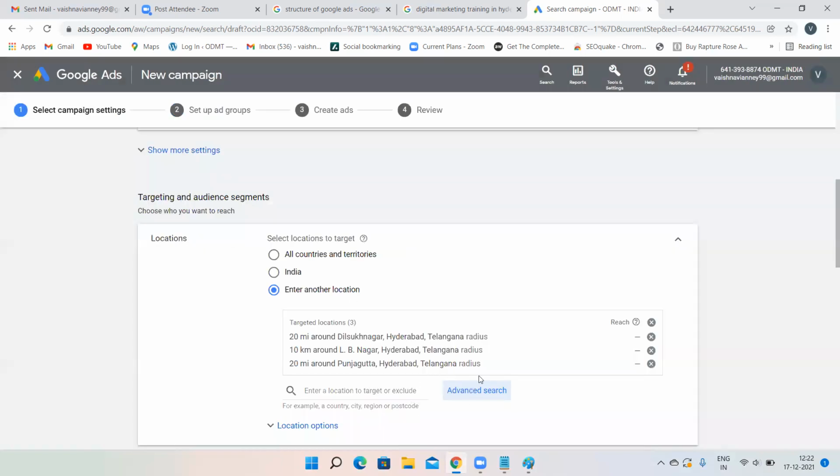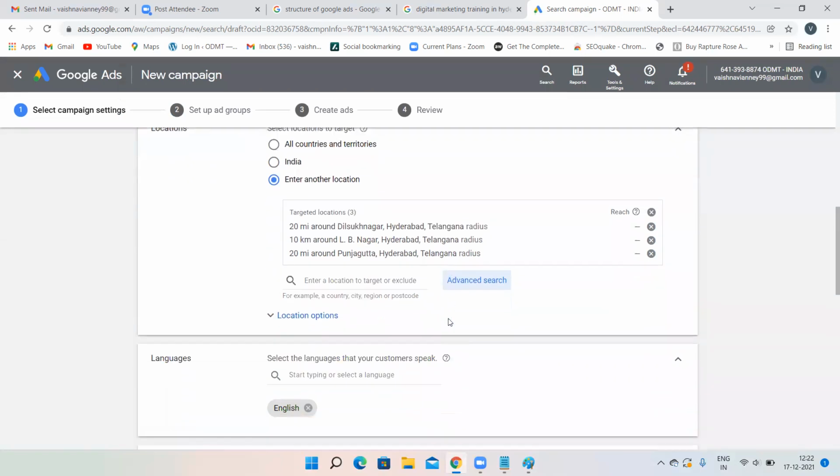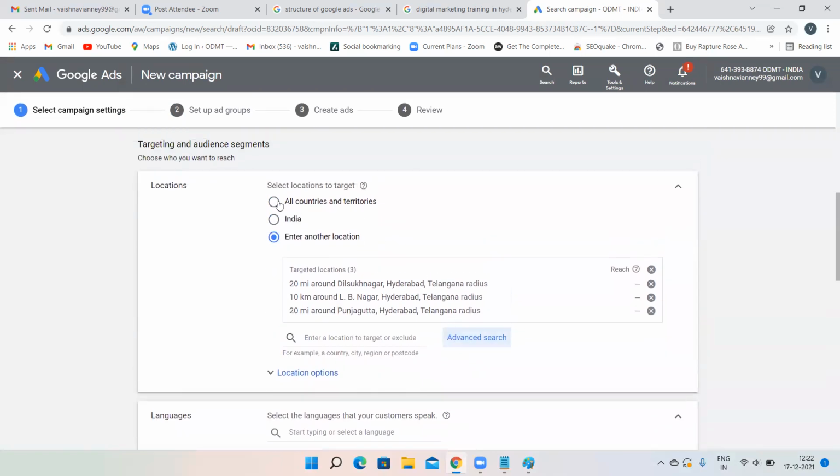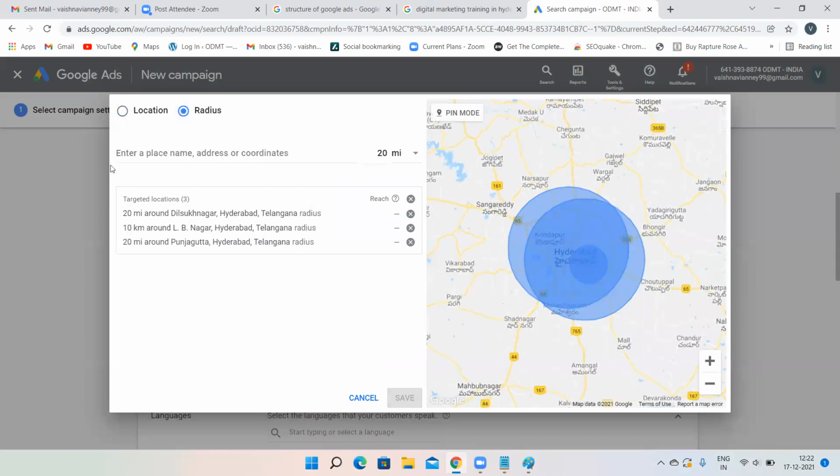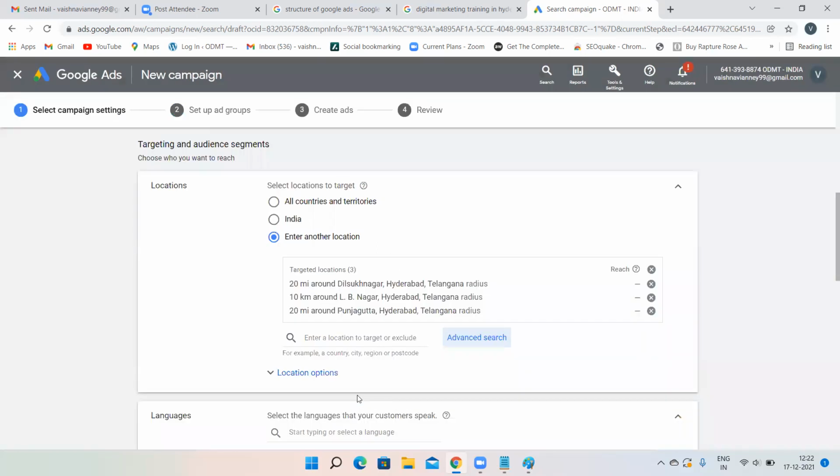Click on save. Now see my targeted locations. These three are my targeted locations. So like this, you can filter your audience. You can target all countries, but it's of no use. You lose your money. You can target whole India, or you can target a particular city like Hyderabad or Bangalore. But in Hyderabad and Bangalore also, if you want to target a particular place, then you have to click on advanced search, then click on radius, and that's it. That particular area name you have to type, and whether you want to target kilometers or meters, it's up to you. Click on save. That's it. This is how you have to target.